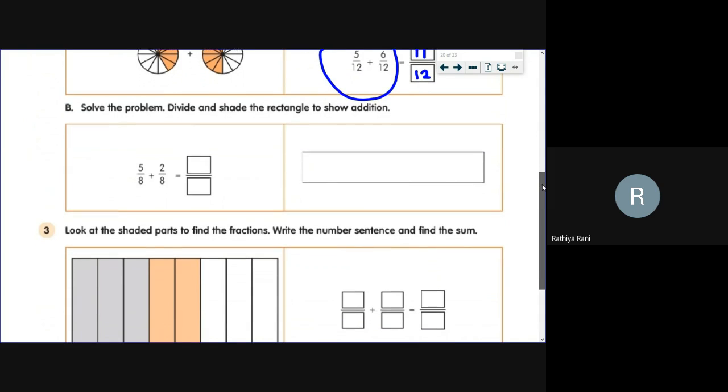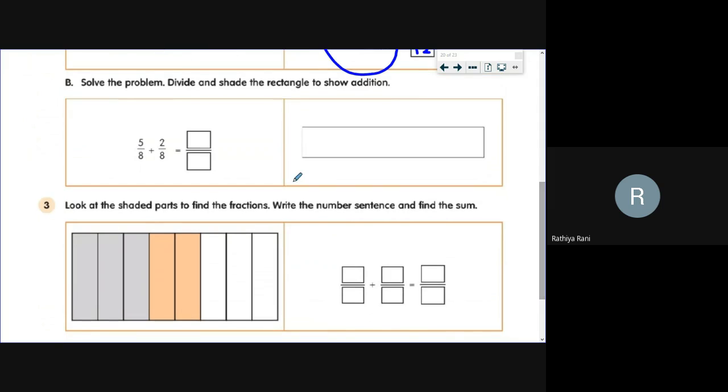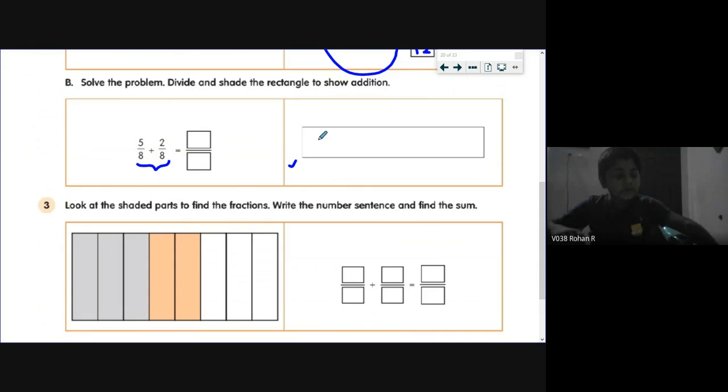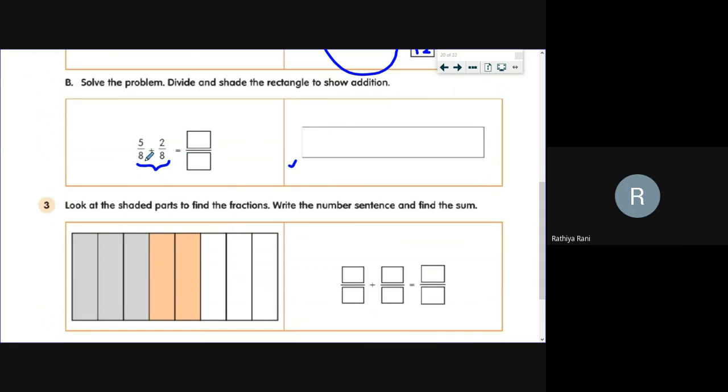Next, solve the problem. Divide and shade the rectangle. So as we discussed in the activity section, same thing. One rectangle was here. You need to draw the picture for both the fractions and we need to get the answer, right? Okay, good. So Rohan, how many parts do I have to divide this rectangle? These are all the fraction values. 5 by 8 plus 2 by 8.